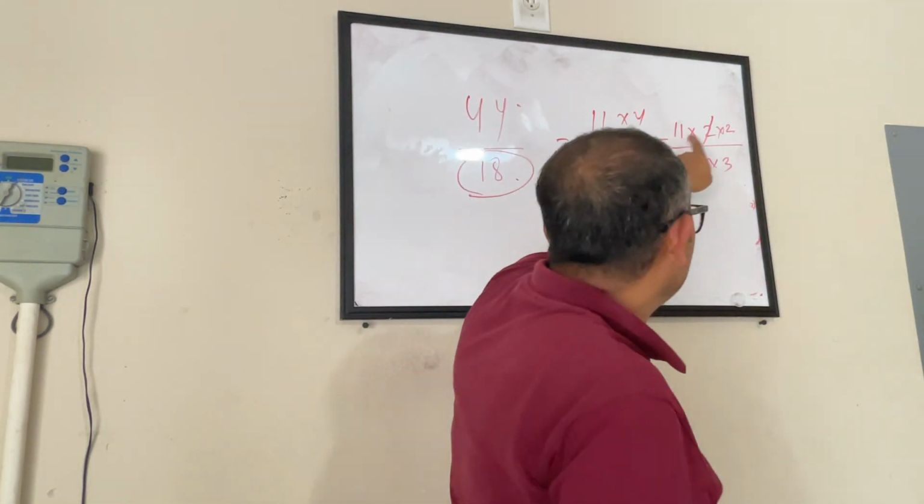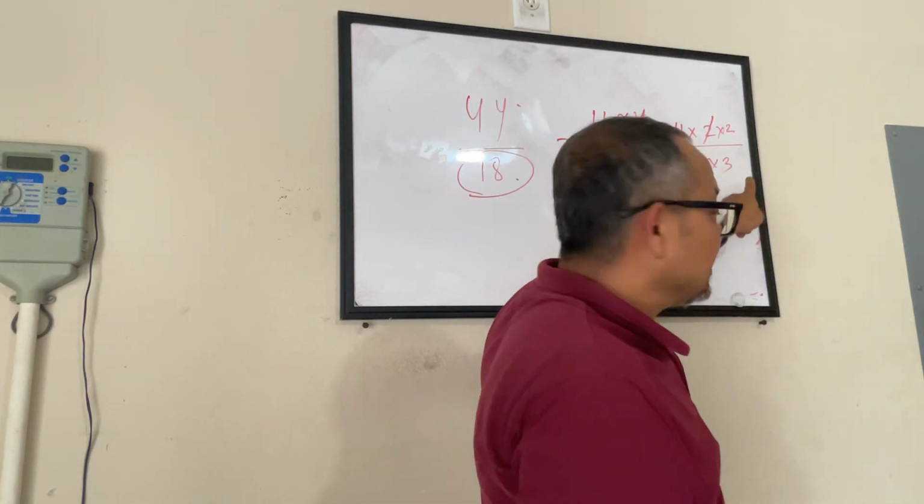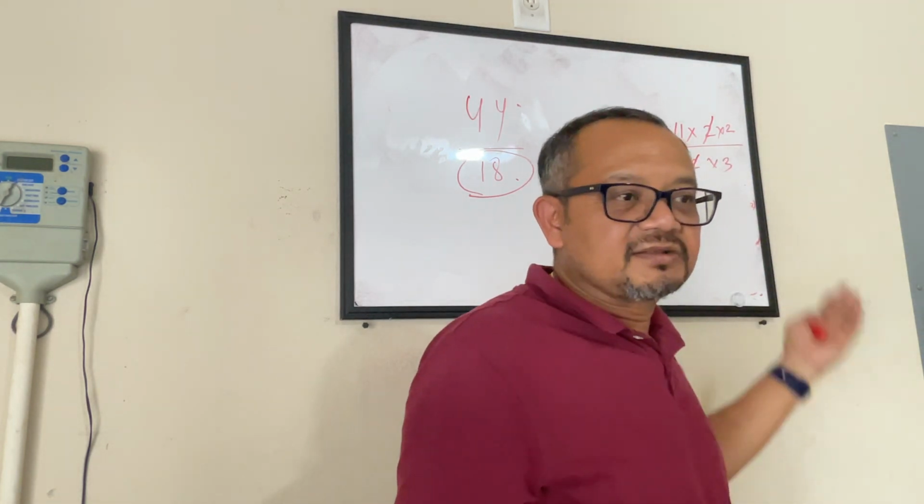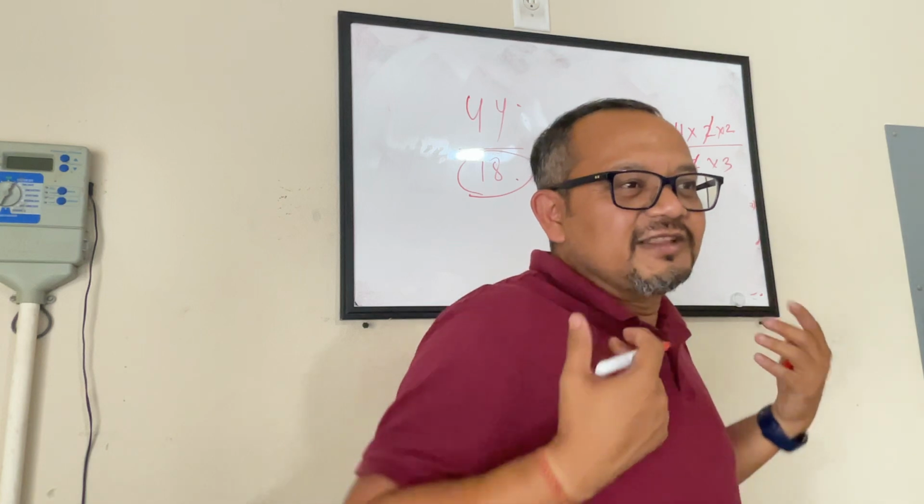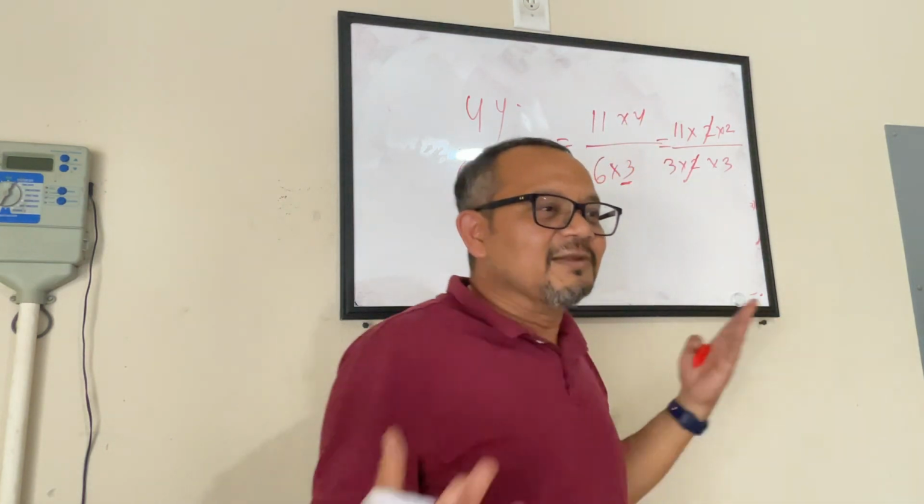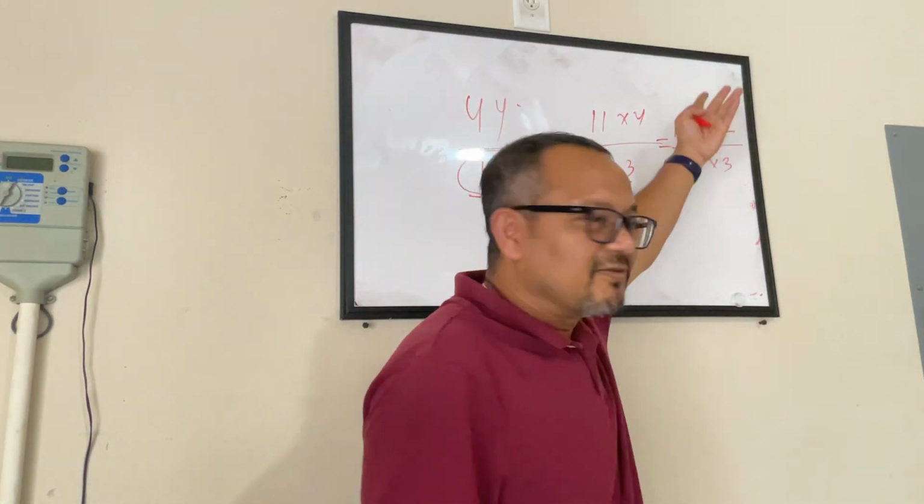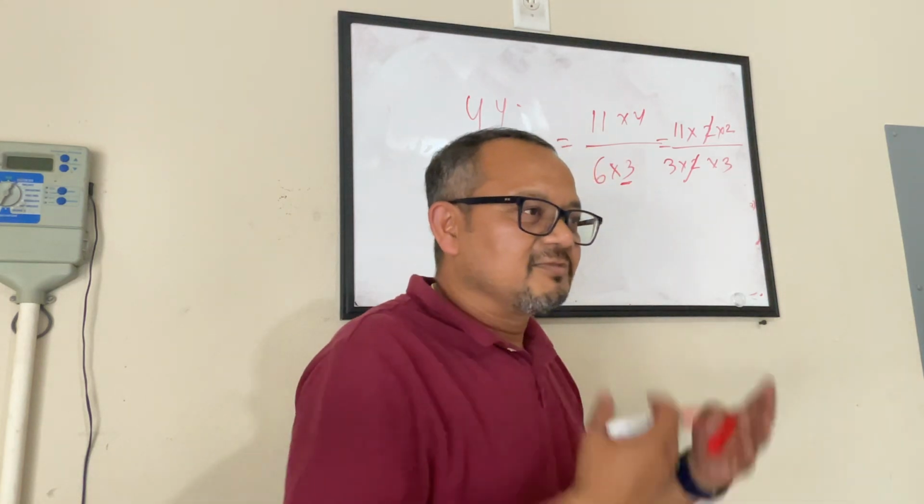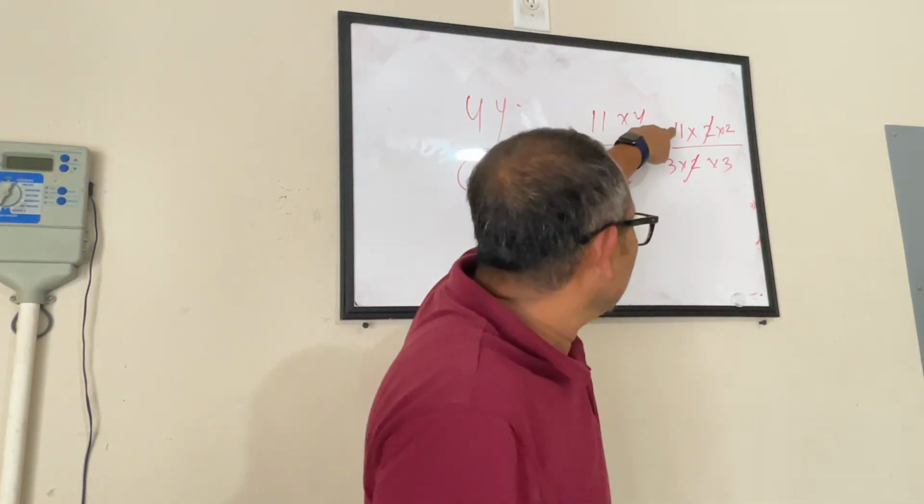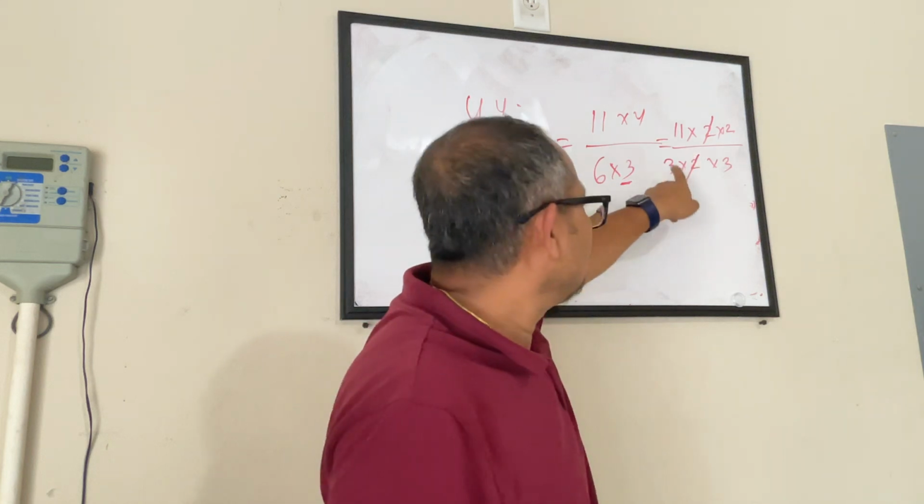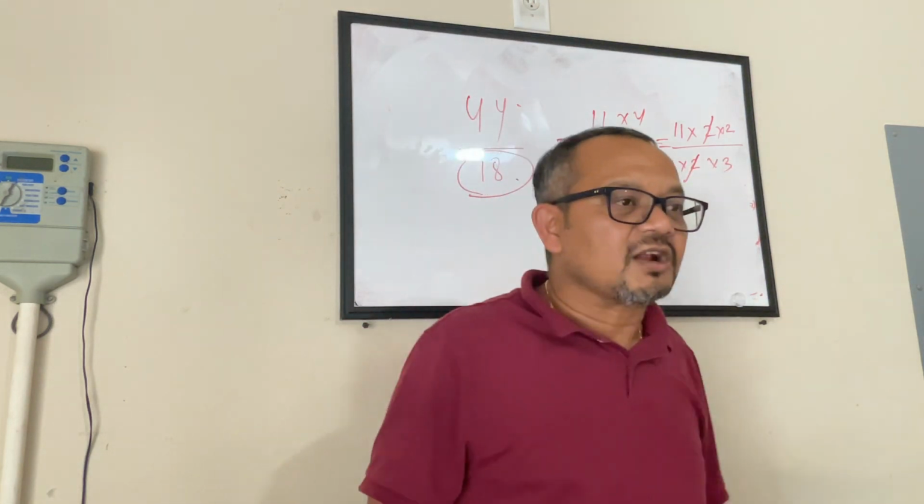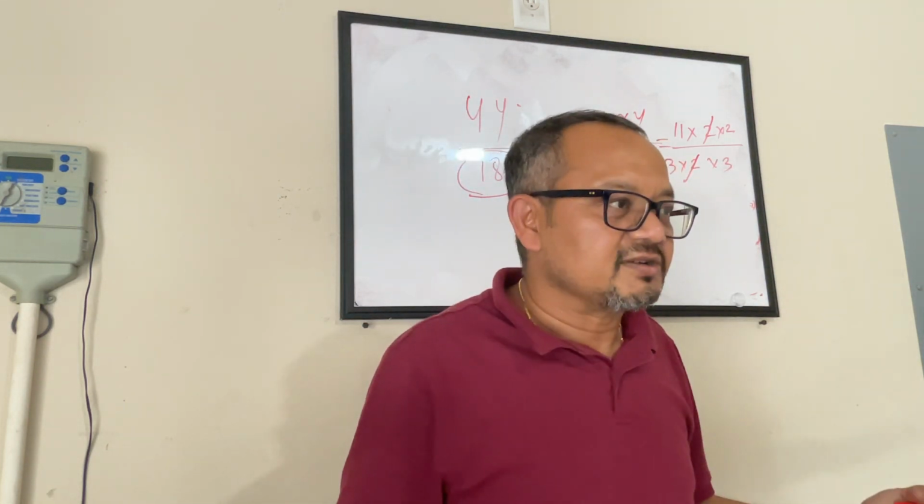What do I have now? 11 into 2, 3 into 3. 2 and 3, I cannot change anything. Those are enemies. There are no possible ways to break them apart or find something common. Same is the case with 11 and 3 also. We cannot break it. These are all prime numbers. You cannot break them actually.